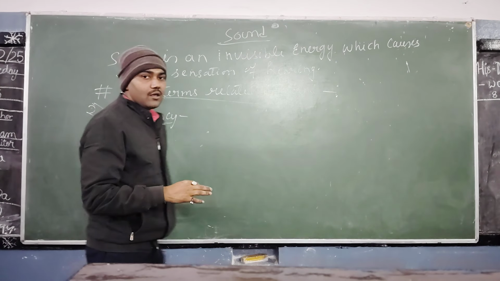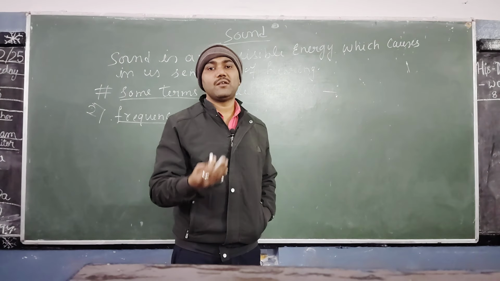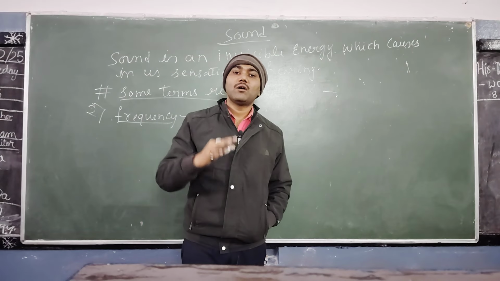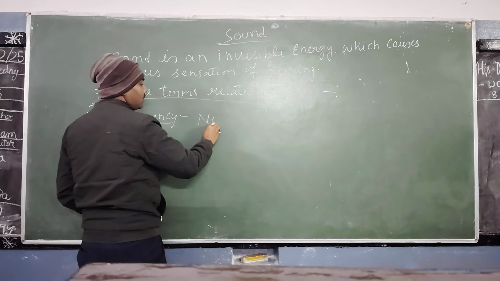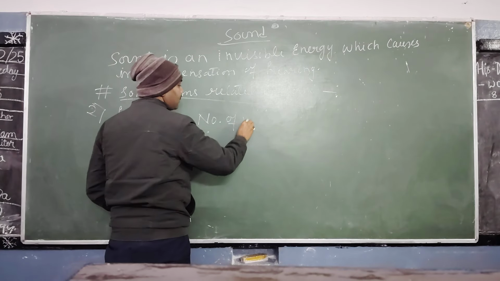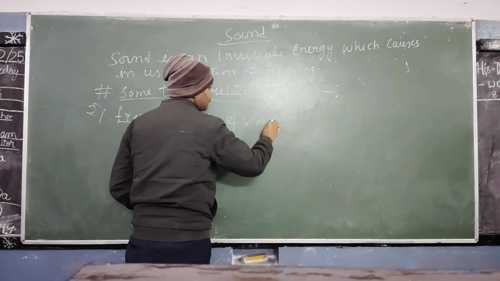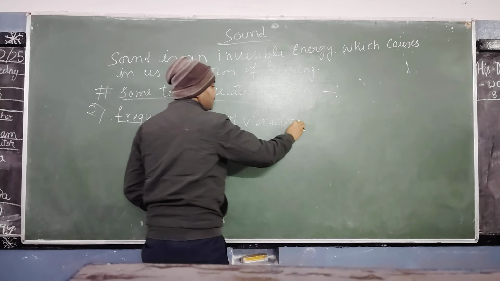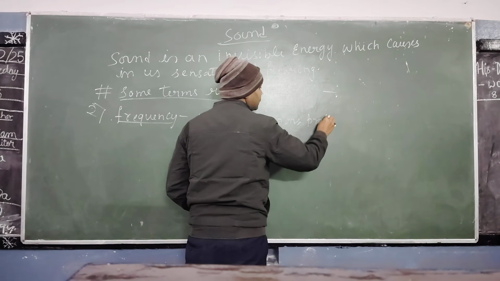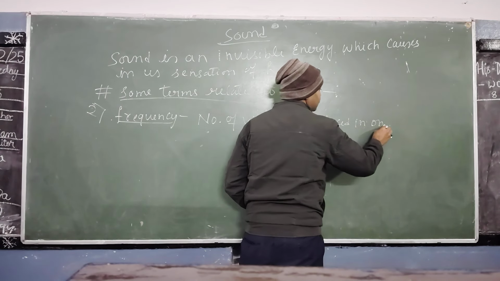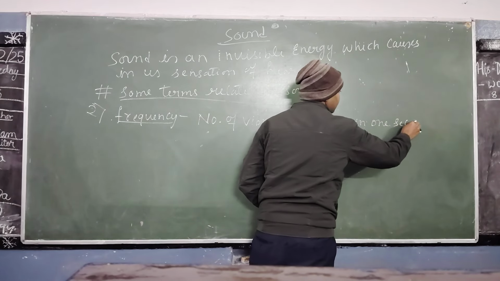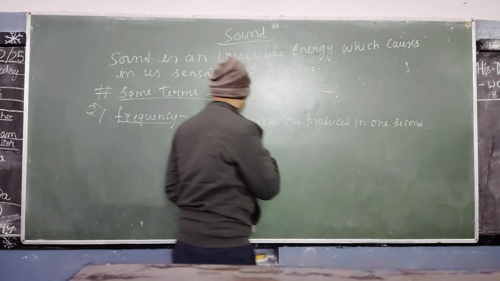What is frequency? Frequency is the number of vibrations produced in 1 second. This is called frequency.